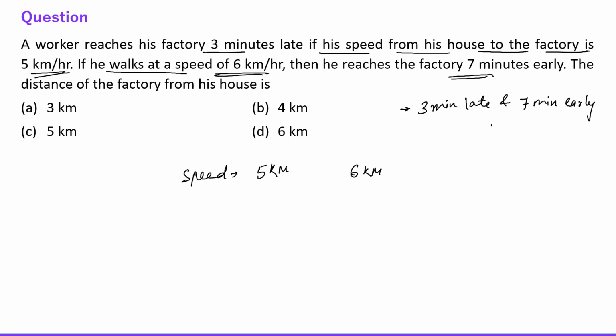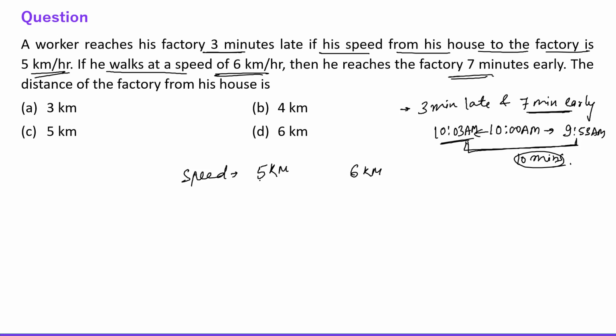Fine. Suppose that he has to reach office by 10 AM, right? So when he is reaching 3 minutes late, he must be reaching over there by 10:03 AM, right? And when he is reaching 7 minutes early, he must be reaching over there by 9:53 AM, right? So what is the difference between these two times? So difference between these two times is 10 minutes, right everyone? So speed and time are inversely proportional to each other, right? So the ratio of the speed is 5:6, then the ratio of the time will be 6:5, right? The difference between them is 1 unit.